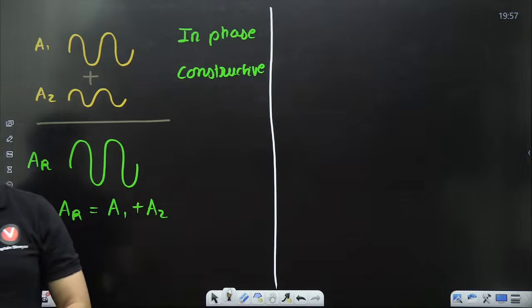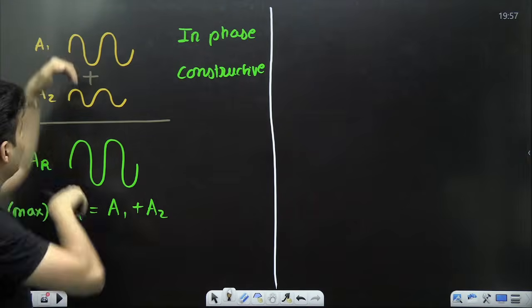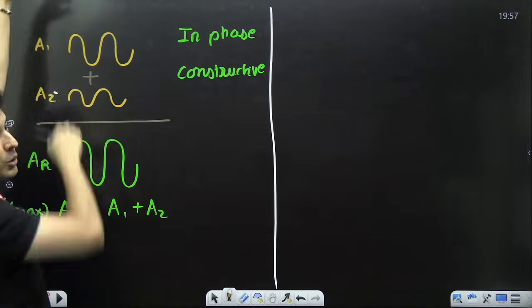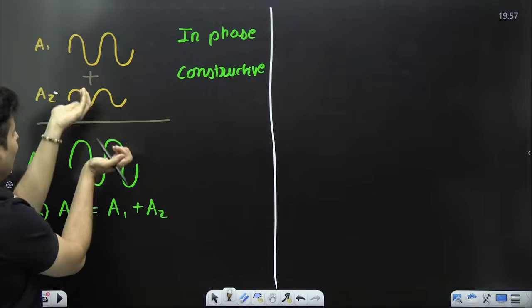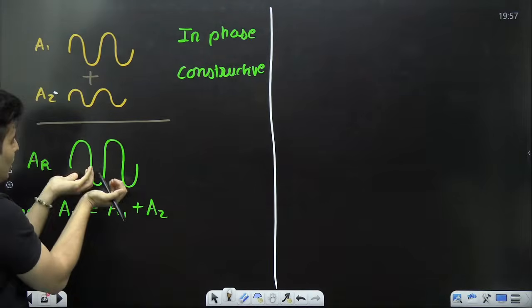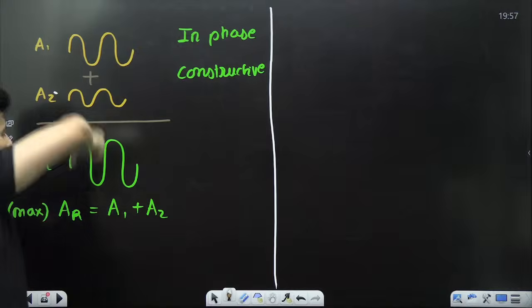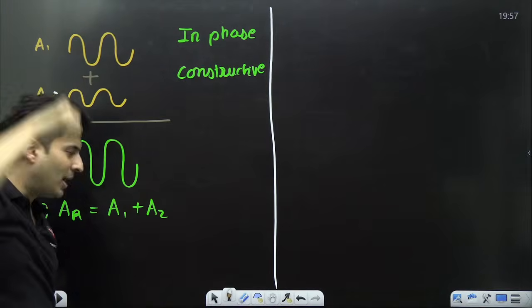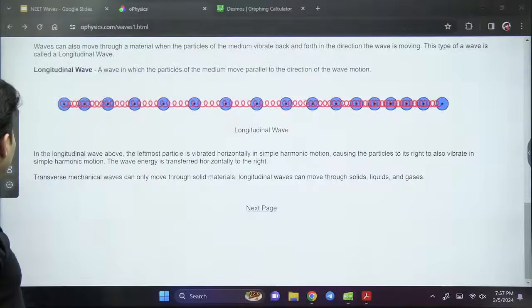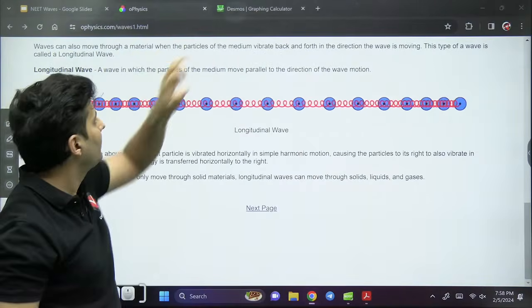Perfect. So the crest and the crest add together to give you a bigger crest. The trough and the trough add together to give you a bigger trough. So the amplitudes will expand. Something like this over here.